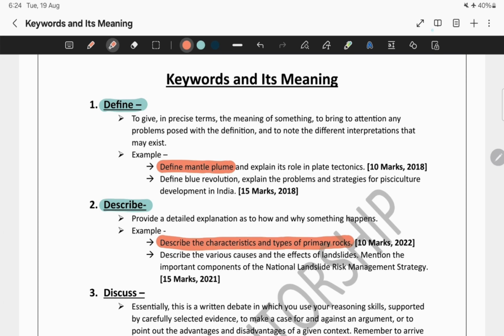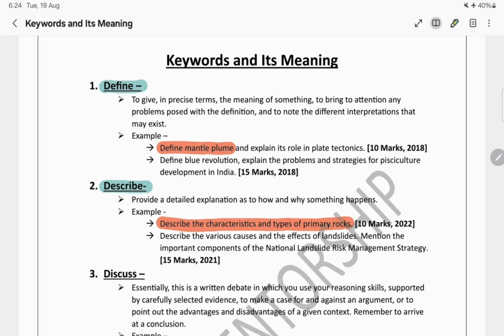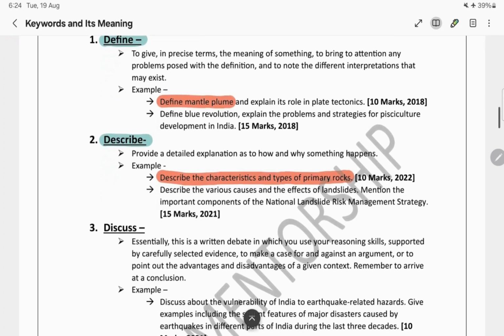What should be your approach? We will go step by step. First we can say what primary rocks are, what their characteristics are, and what their types are. It should be a storytelling format but in a logical manner, so that the answer reads as a complete answer.